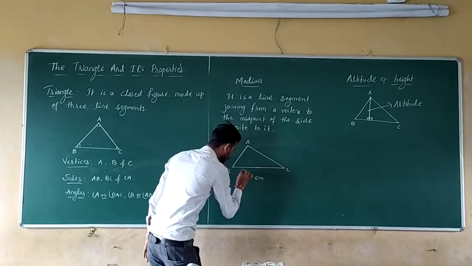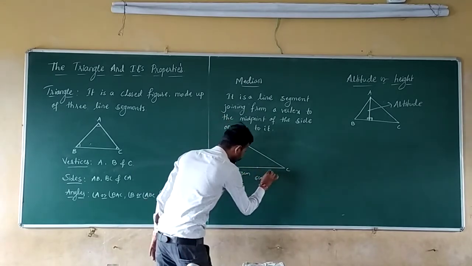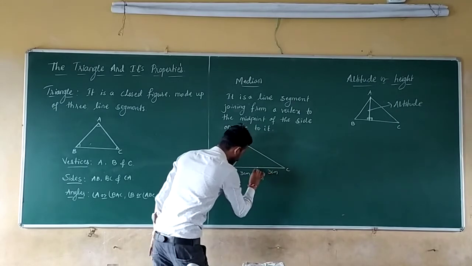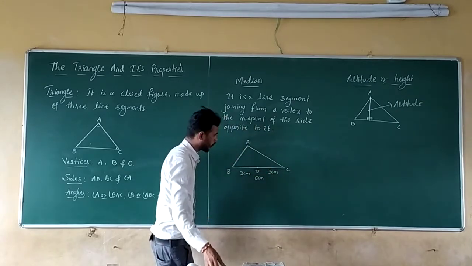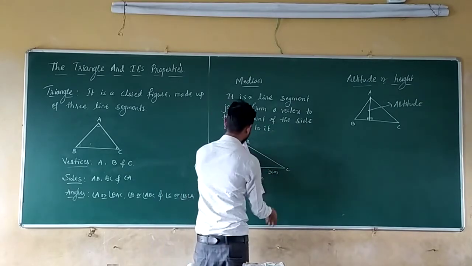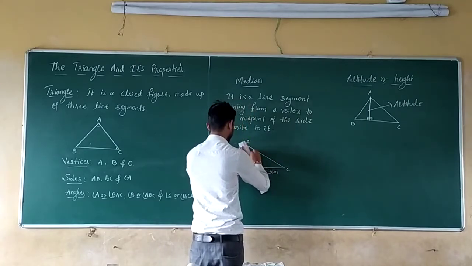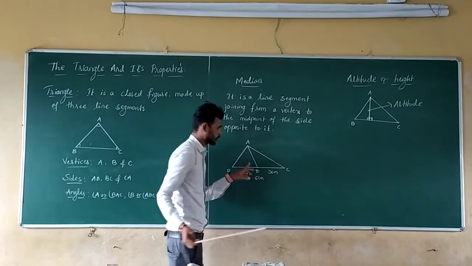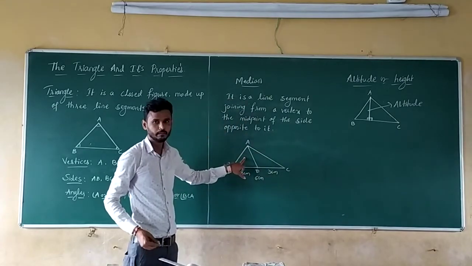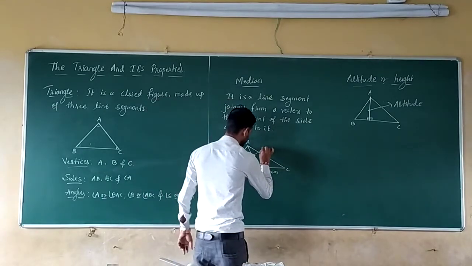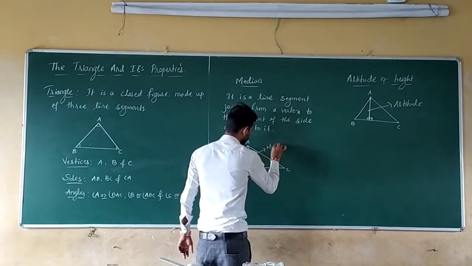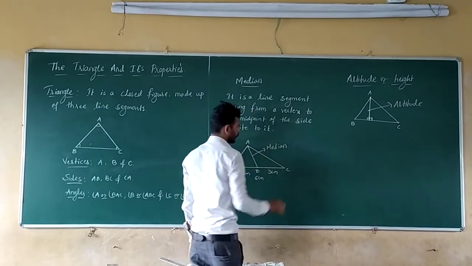Then the midpoint will become 3 centimeter, 3 centimeter. Take this as point D, the midpoint. Then the median will become what? AD. AD will be the median. So this is the median.